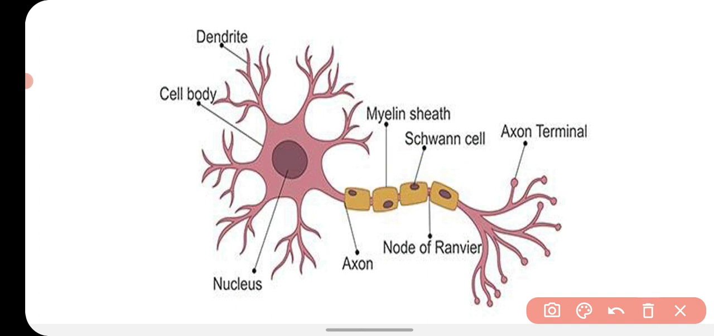You can see at the end of the axon there is several branching. That branching at the end of the axon is called axon terminal. The ends of the axon terminals have a knob-like structure that is called synaptic knob.